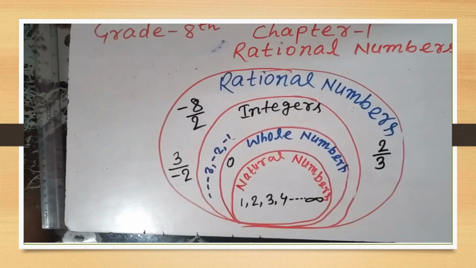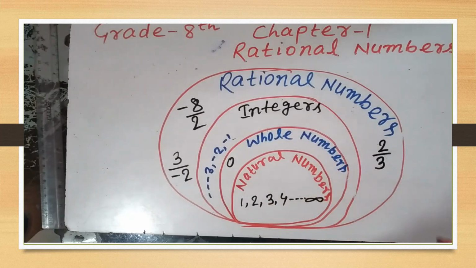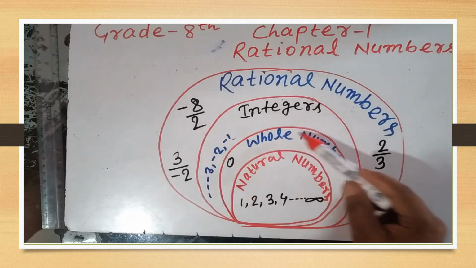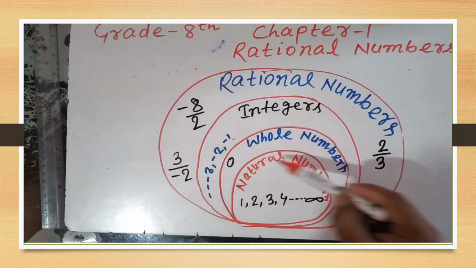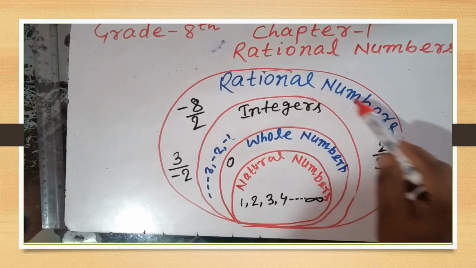Now students, from these 4 definitions, I want to summarize the conclusion of what we understood in this diagram. If we see the diagram, we can understand all the natural numbers are whole numbers, all the whole numbers are integers, all the integers are rational numbers.